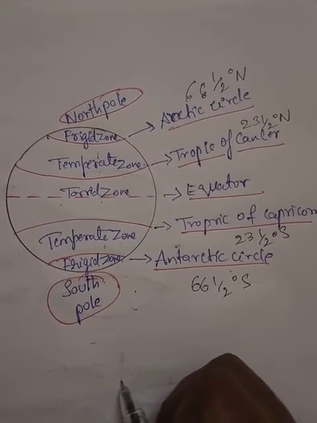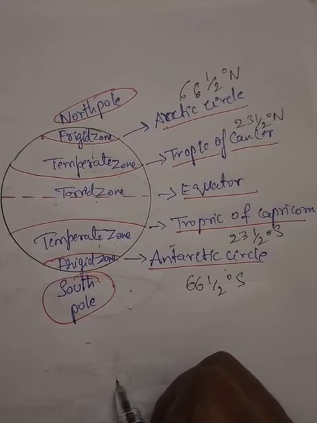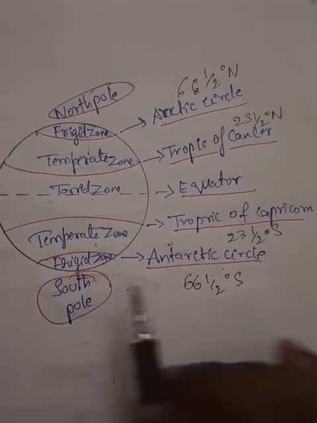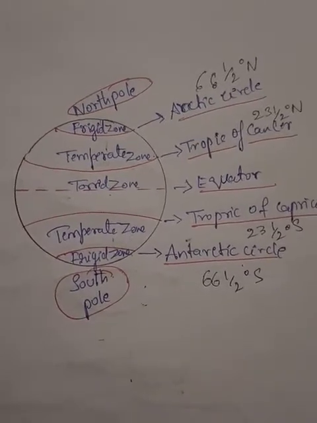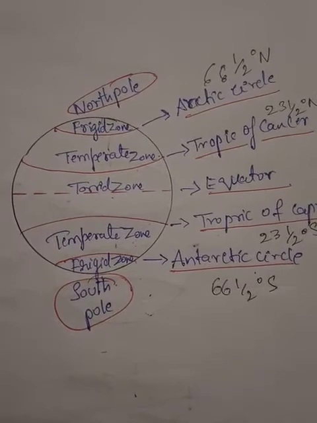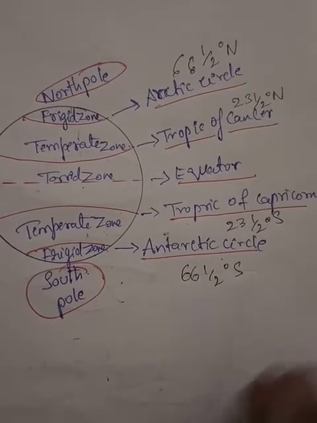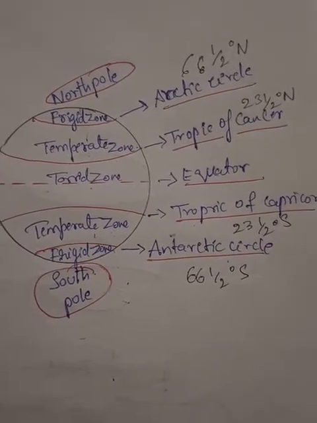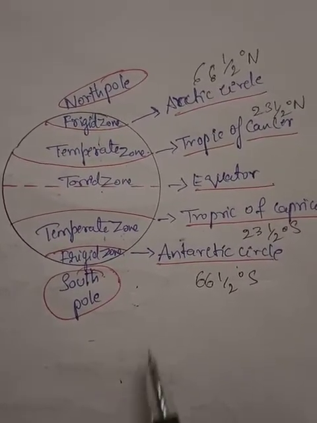And how about the places experienced here? Places located in this zone experience neither too hot nor too cold. It will be moderate, not too much heat or too much cold. It receives medium heat and cold temperature. This is because they are away from the equator.